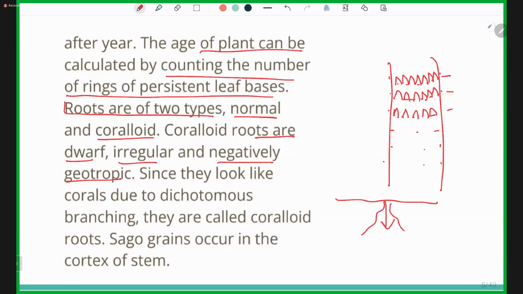We have seen the structure of root. We make the diagram that the root always grows downward into the soil, so it is positively geotropic.